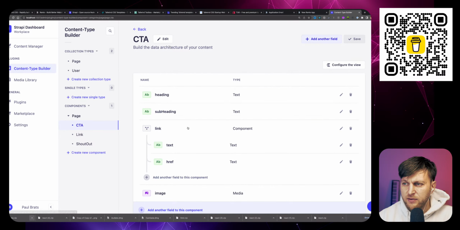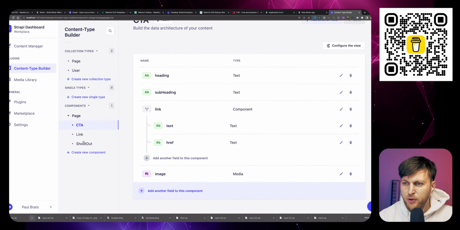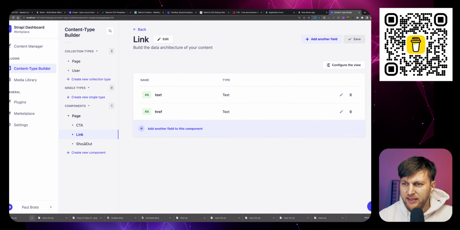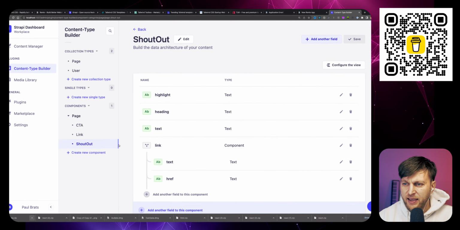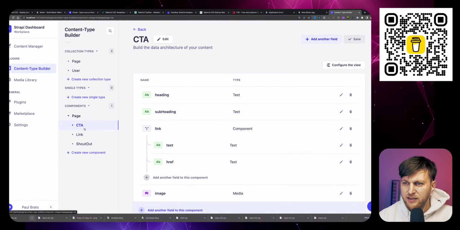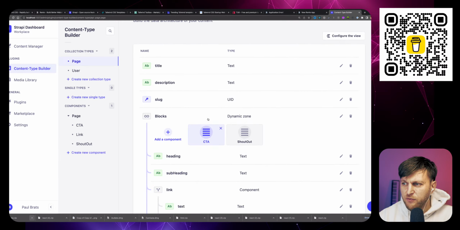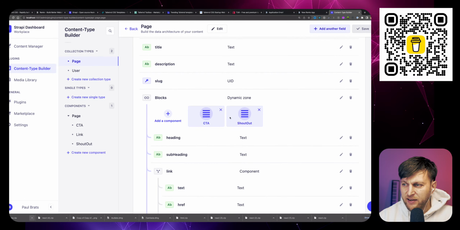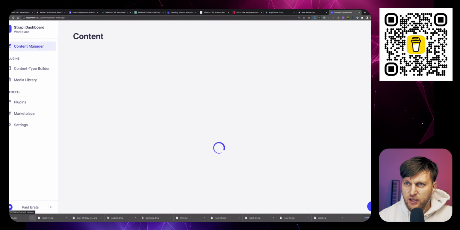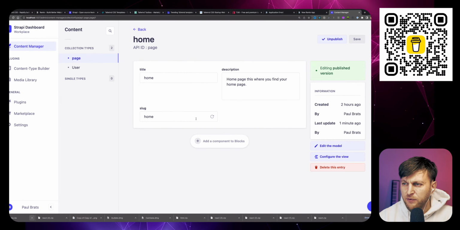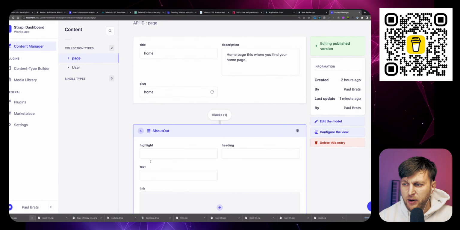Blocks are components that we pre-built. We created a CTA component and a shout out component. Inside a component, we're using another component, link. Think of components as a way to group related fields together. We are able to add these components to our pages via dynamic zone. Notice we added our call to action and shout out, which gives the content editor the flexibility to add things. So maybe I want to add a shout out.